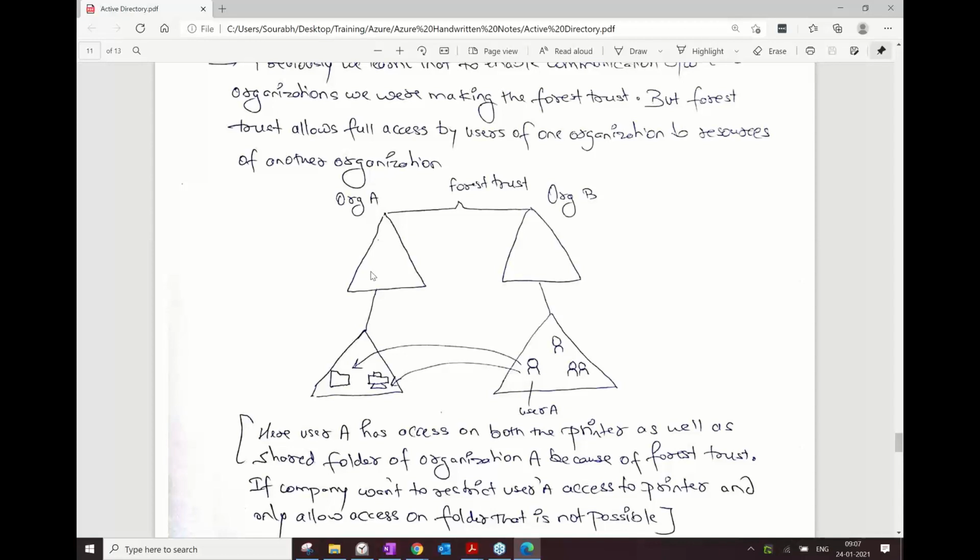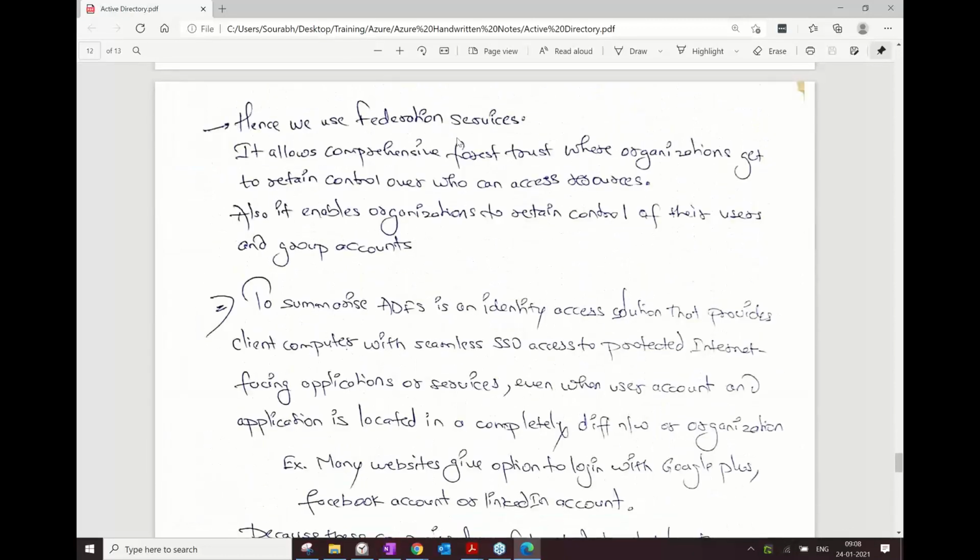An organization like Microsoft would never accept that, because with a forest level trust, there is no way for an organization to restrict the users on all these services. And no organization would like to have a forest level trust that exposes every service of theirs to another organization. That's why there is something called a federation service or federation trust. It allows a comprehensive forest trust where organizations get to retain control over who can access their resources and also what resources they would like to expose to the internet. It also enables an organization to retain control of their users and group accounts, and make sure that you have the correct permissions and access.